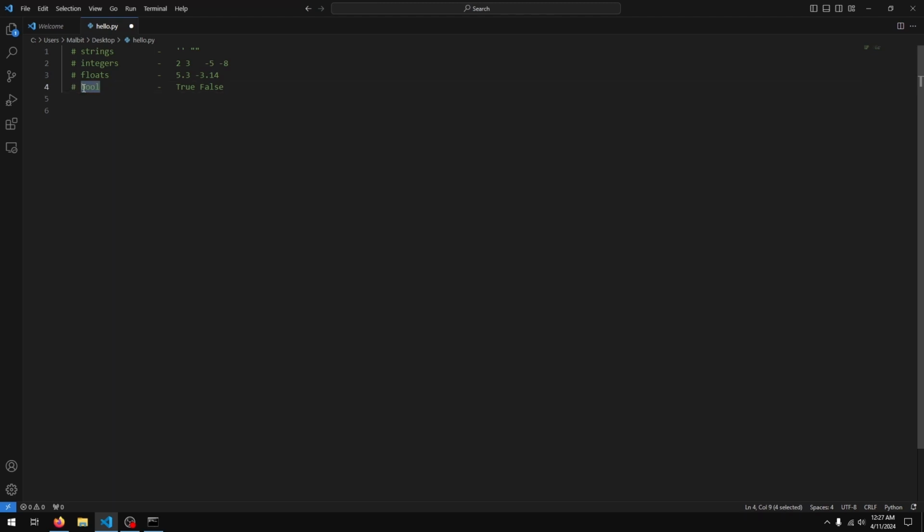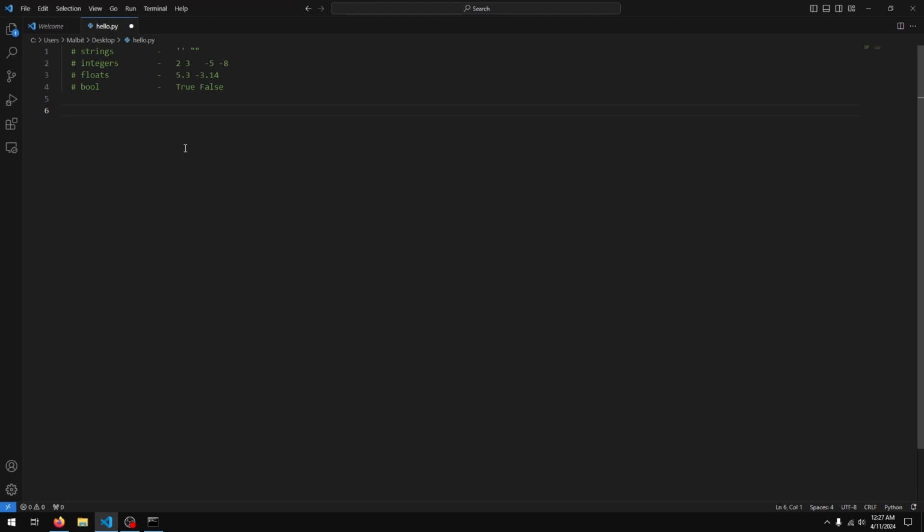Finally, we have a bool, short for boolean, and this is a special case. It's basically the value true or false. This is case sensitive, so true must be typed in with a capital T and false with a capital F, and ensure that they don't appear in quotation marks.